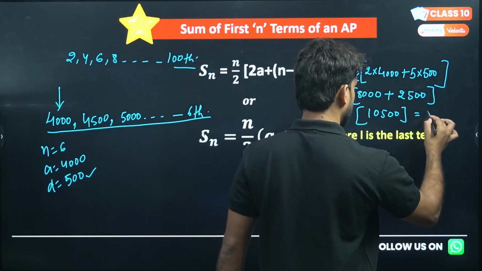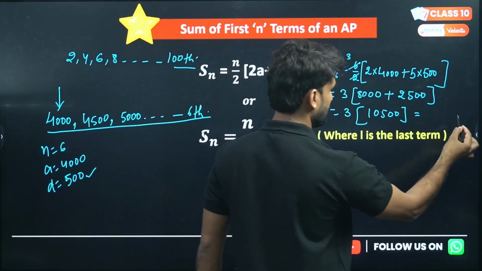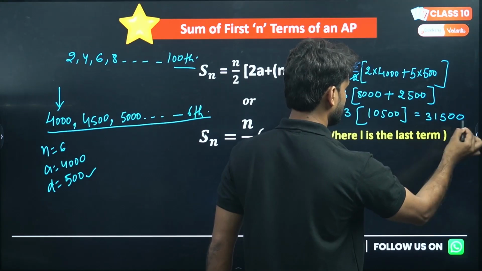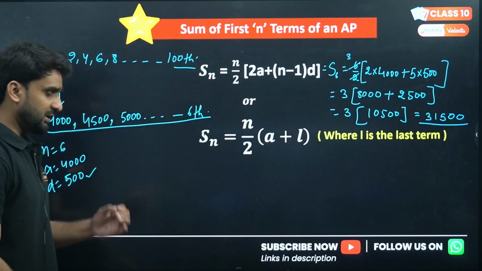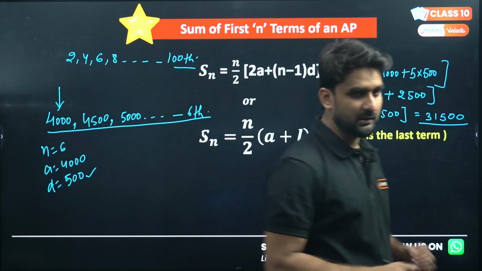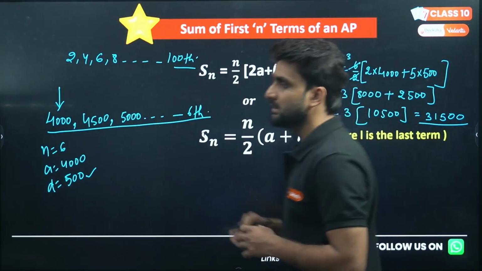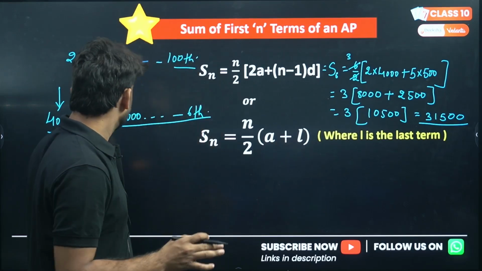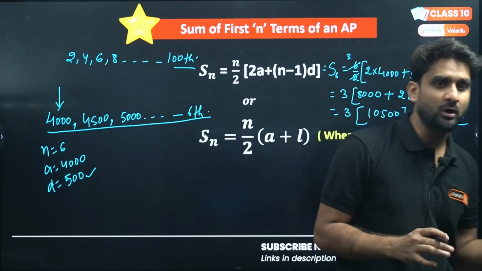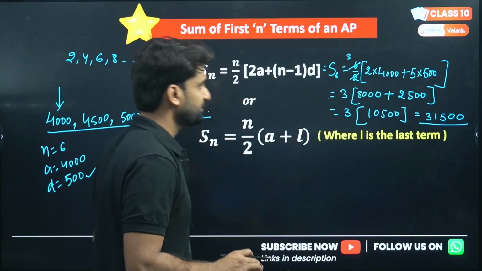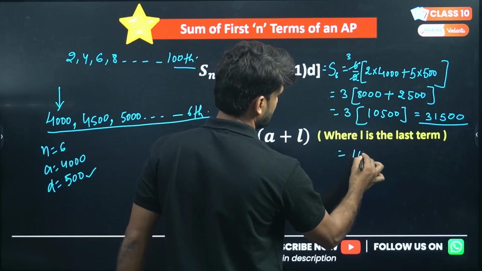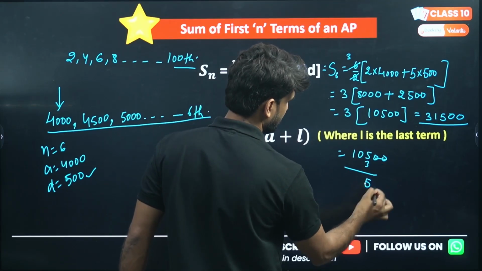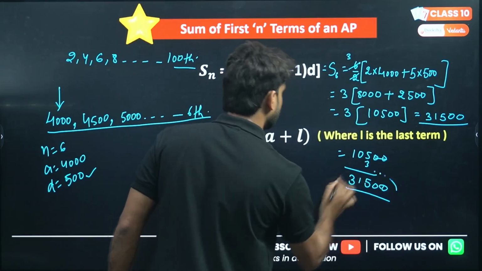So how can we multiply here? 0, 0, 5, 3 are 15, 1 and 3, 1. This will be the total salary. 31,500 rupees he earned while working in that company, in my company, for 6 months. So the total amount he got in the form of salary was 31,500 rupees. Okay, so this was 10,500, we are multiplying with 3 here, so I can directly cancel and get 31,500.